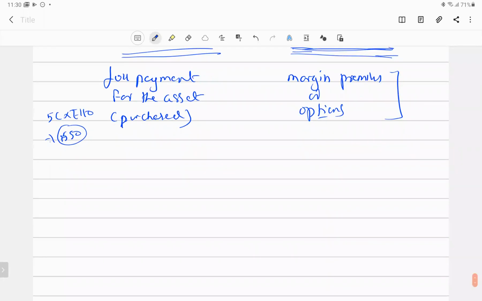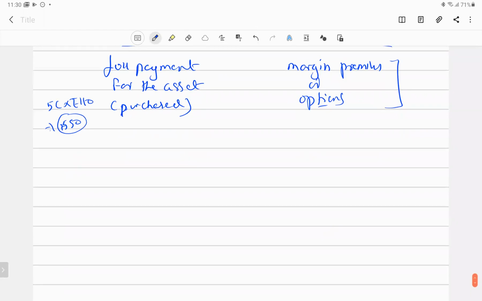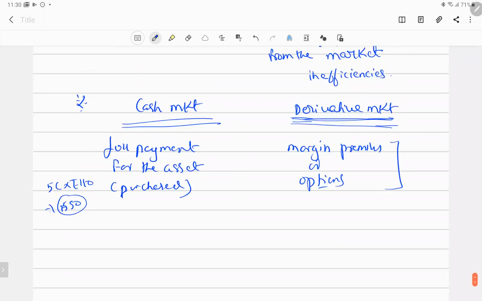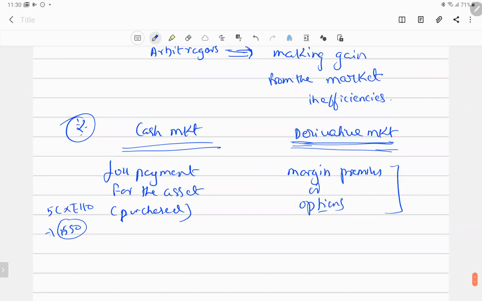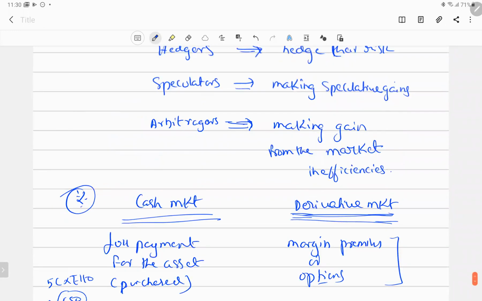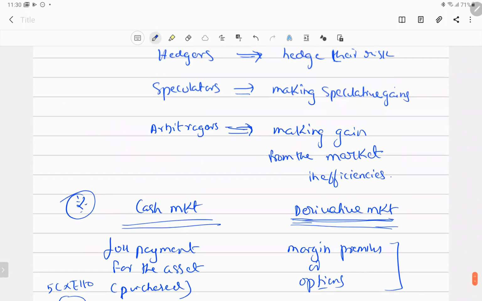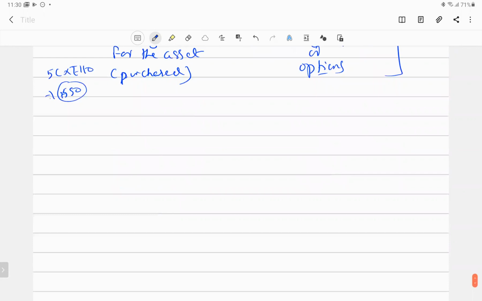So the next difference, I can say, is very important. The difference is very important, a 5-mark question, right? This is also 5 marks. The next difference that I can say is that there is no mark to market system in the cash market.